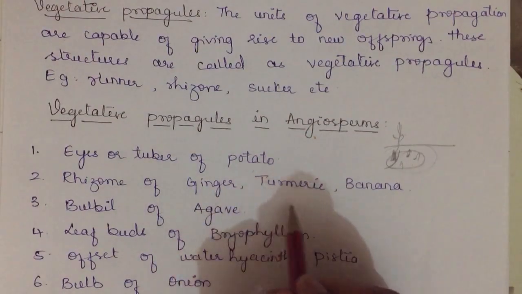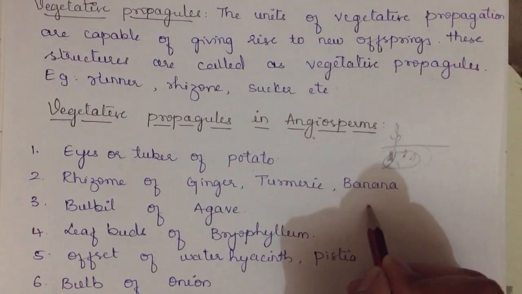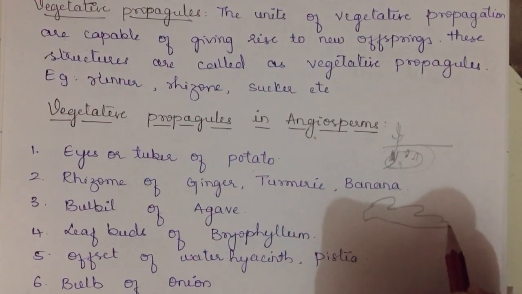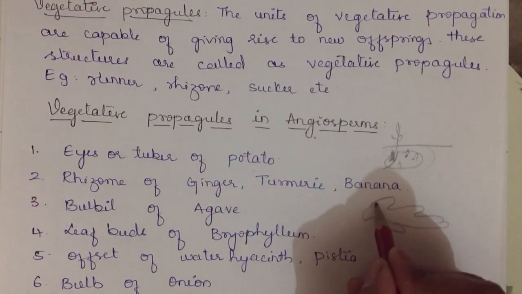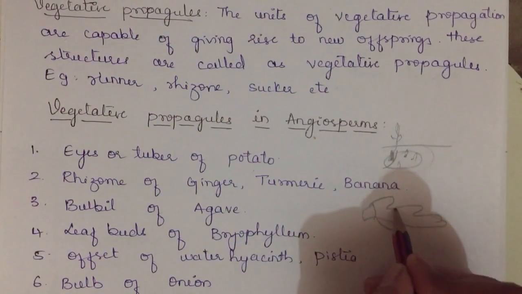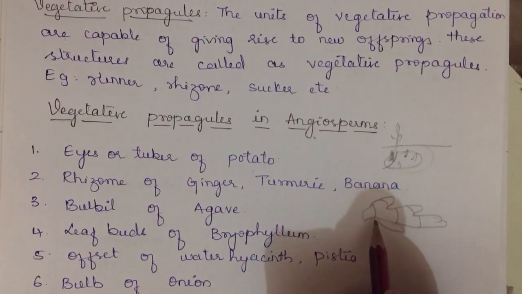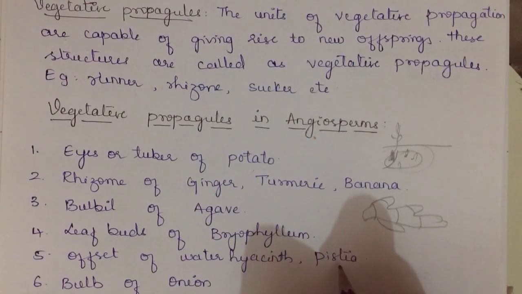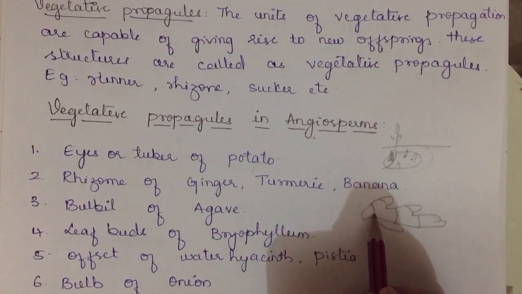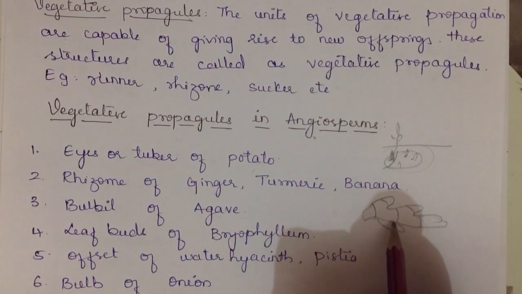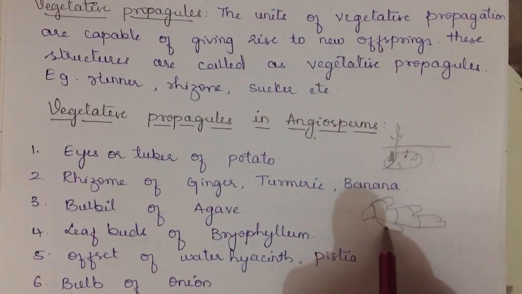That underground stem will grow. If you have seen ginger, it does not have a particular shape. I shall show you. Now this is a ginger. It has nodes and internodes on it. Nodes and internodes are a special characteristic feature of the stem. So the presence of nodes and internodes in ginger, turmeric and banana shows this is a growing underground stem.